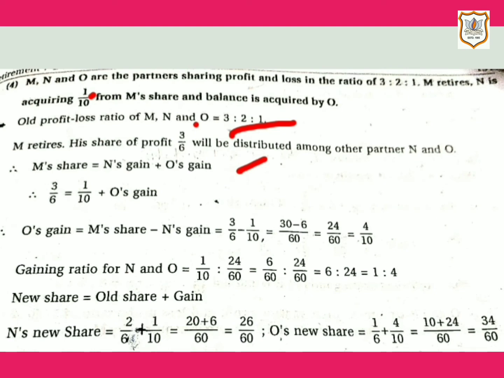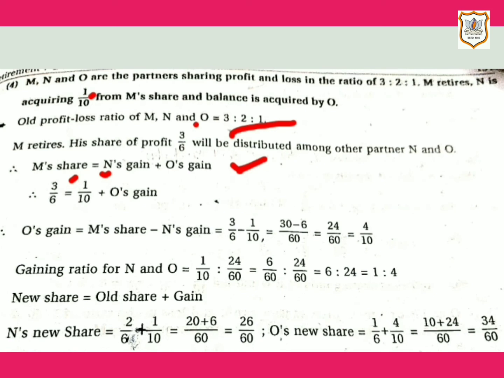If we put the values here, M's share is 3/6 and N's gain is given in the question, that is 1 by 10, plus O's gain that we don't know.